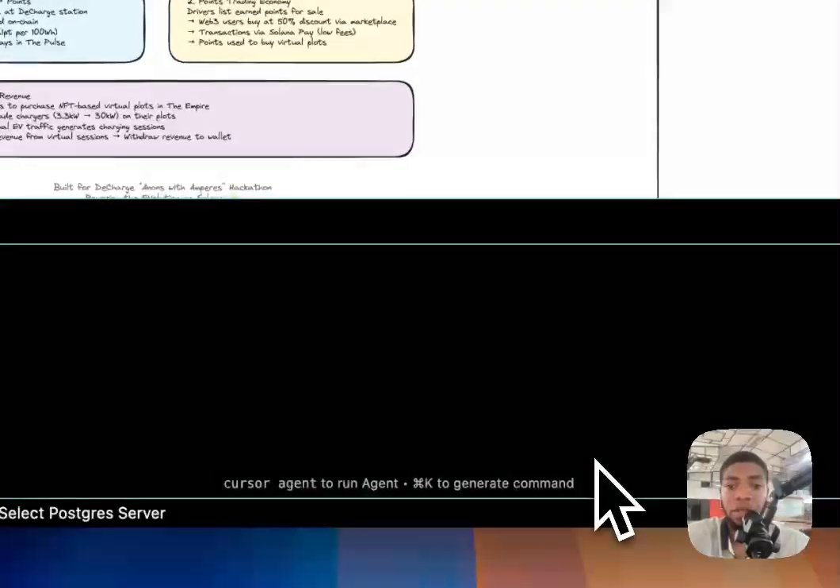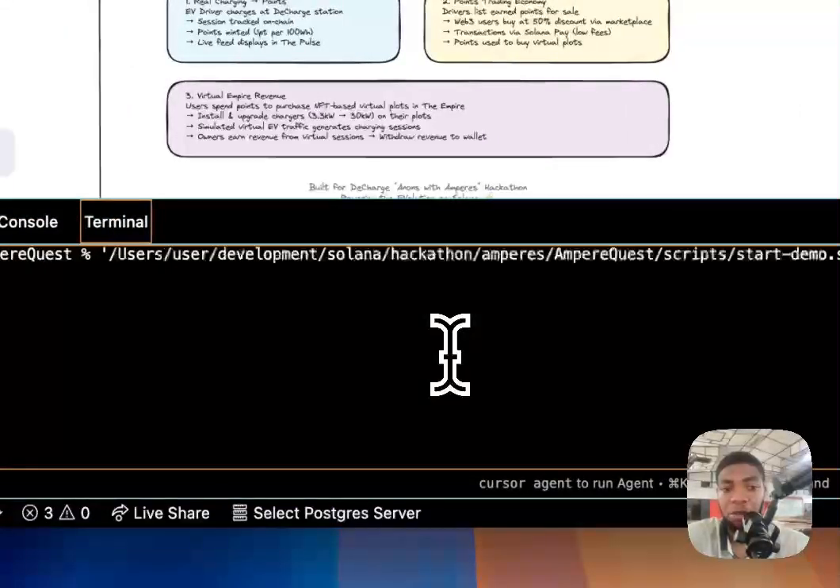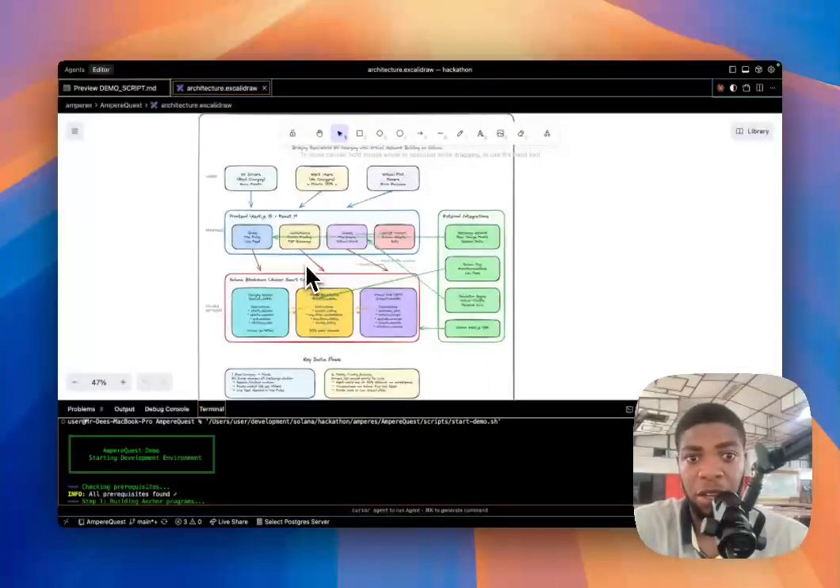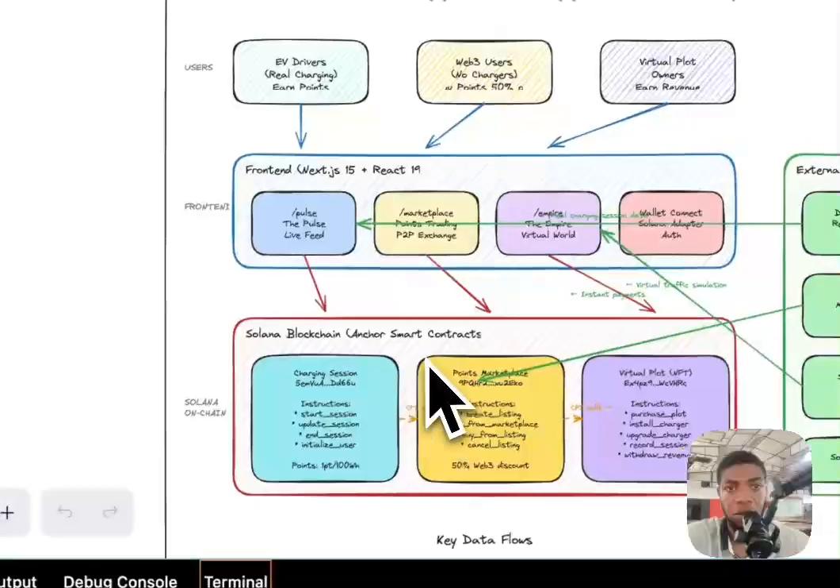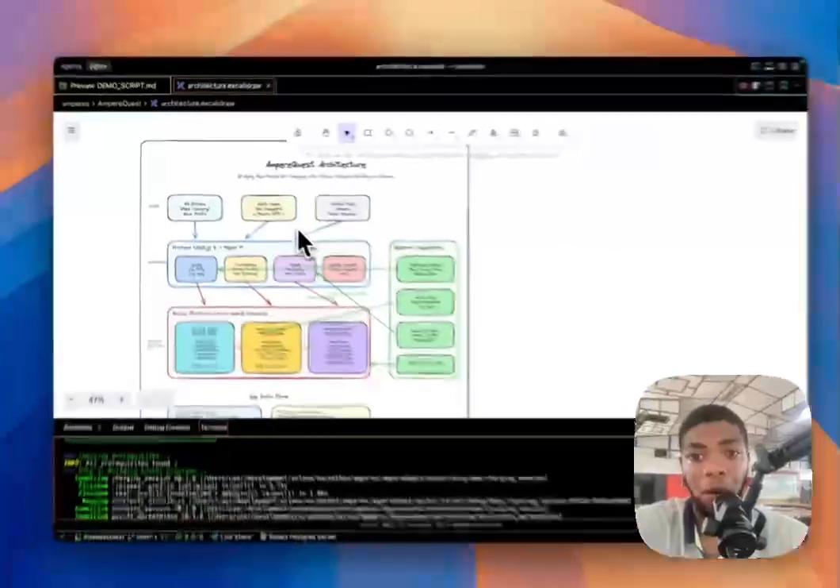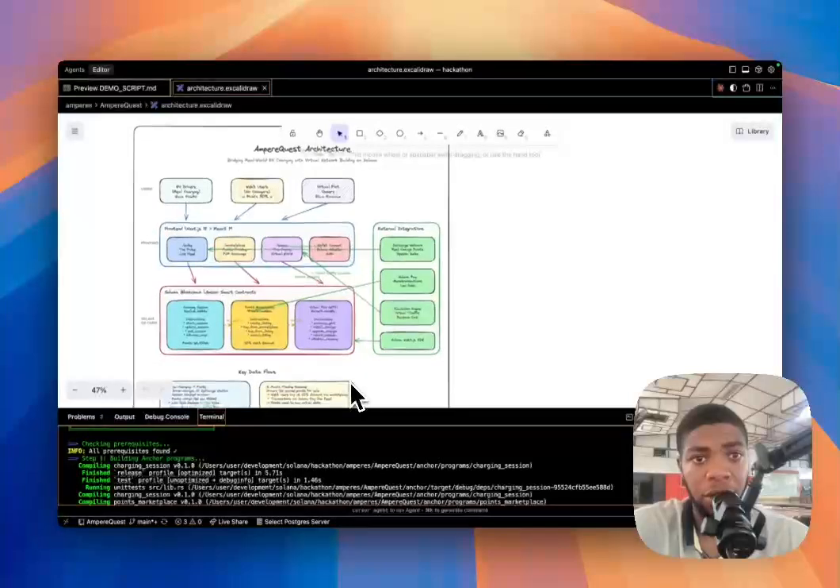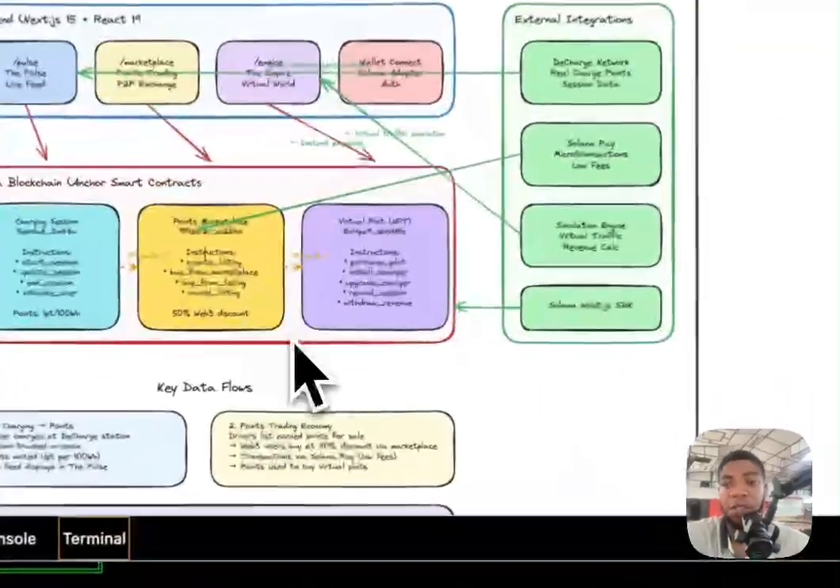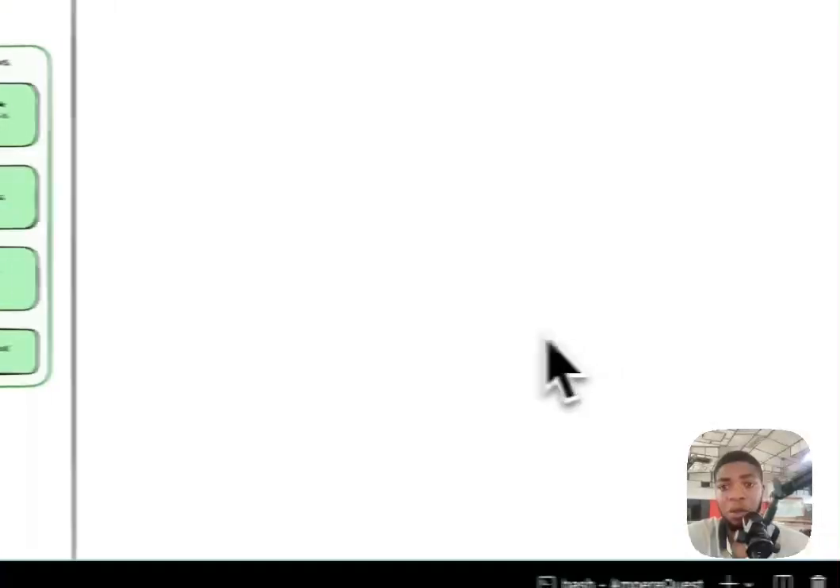Right now, I'm going to quickly set up the server. I'm going to use the script to spin up everything. Now I'm going to walk you through how it all works. While we are spinning up the server, this is the Ampere Quest architecture. We have the EV chargers, the Web3 users, the virtual plots. We have a series of smart contracts: the game, the marketplace. Everything can be accessed through this front end, which we are starting up quickly.